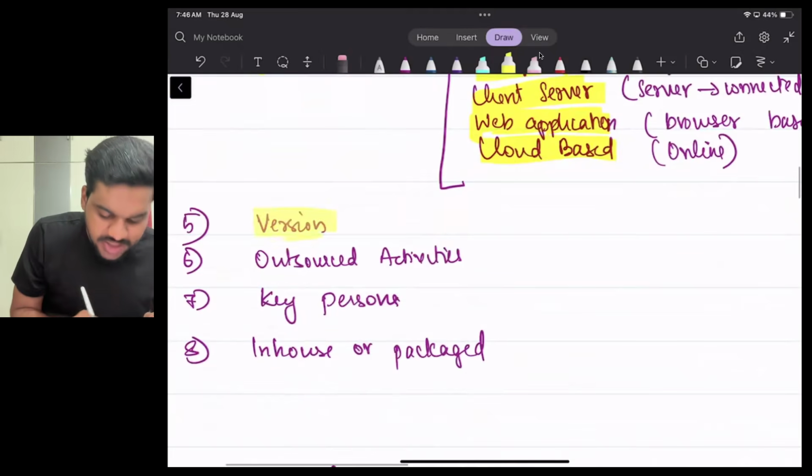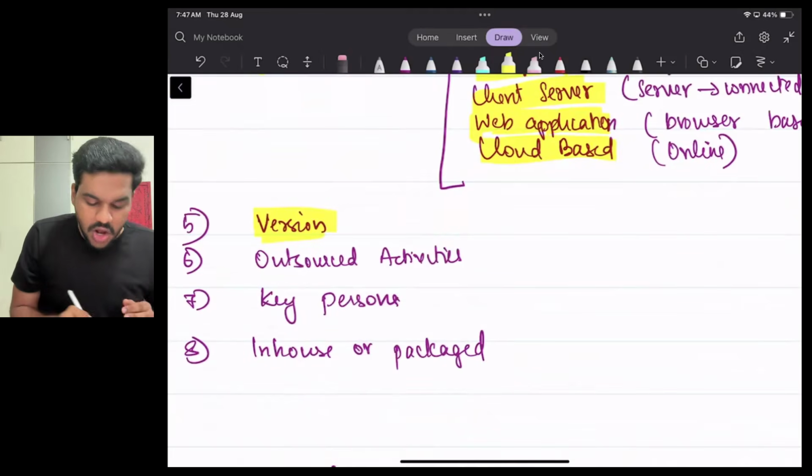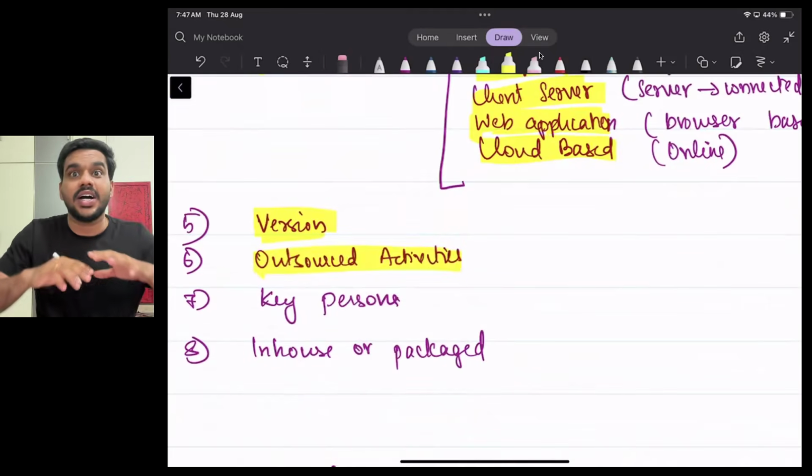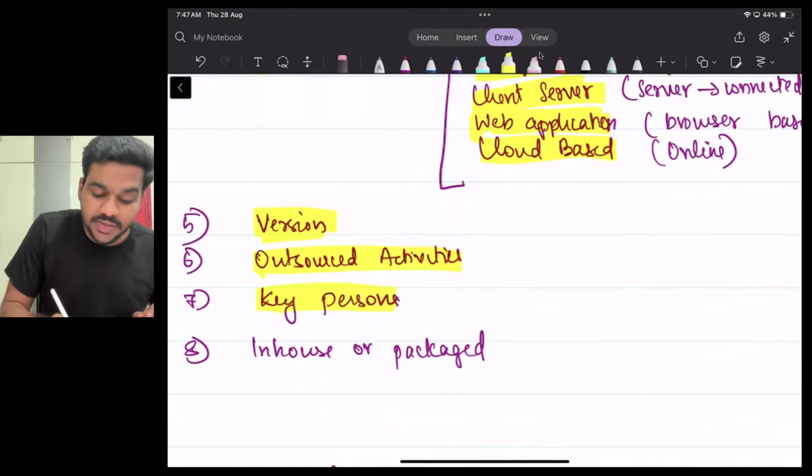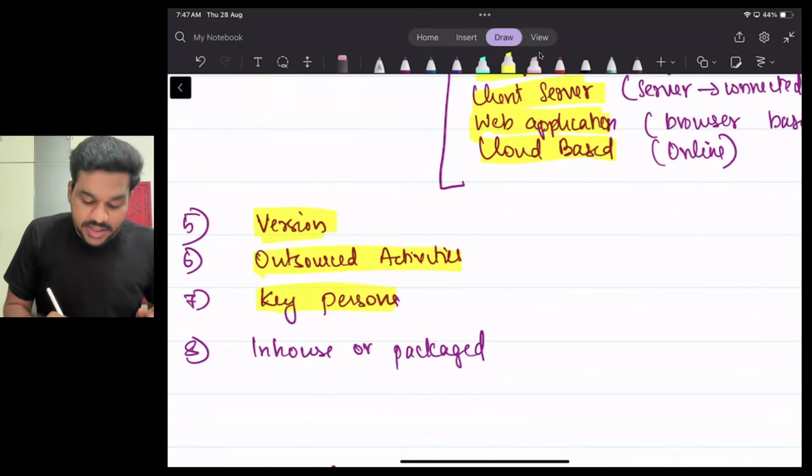Then what is the version? Whether it's the latest version or an outdated one. What are the outsourced activities? Whether the activities related to this IT department are outsourced to any third party. Who are the key persons relating to this IT department?